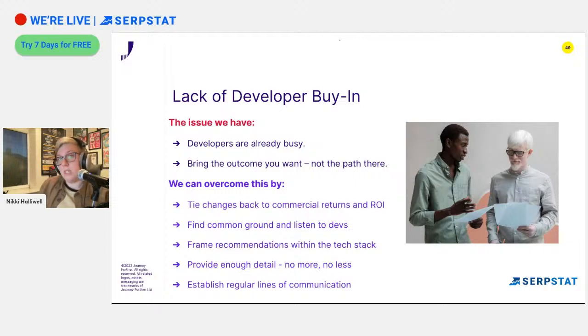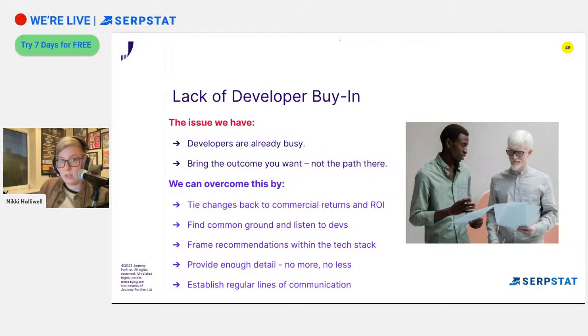But we can overcome this lack of developer buy-in by tying the changes that we want and the fixes that we need to make back to these commercial terms and the return on investment. So everything that we've just talked about within that PIE score. Find common ground, listen to the developers. What is it that they're struggling with? What information do they need from us to be able to do their jobs? Frame recommendations within the tech stack, so take into consideration certain elements of the setup. Provide enough detail, no more, no less. If you need them to fix the canonicals, you don't need to write 2 pages on what a canonical is and why they're important. Nobody's going to read that.